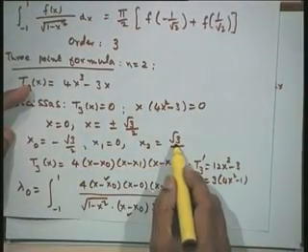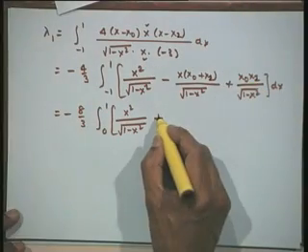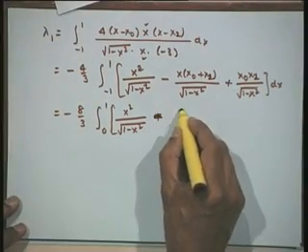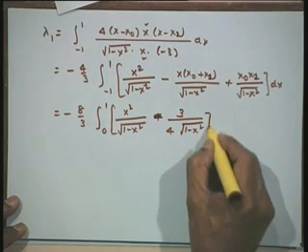So, x naught plus x 2, x naught into x 2 is the product of these two, that is minus 3 by 4. So, we will have this as minus 3 by 4 into under root of 1 minus x squared dx.